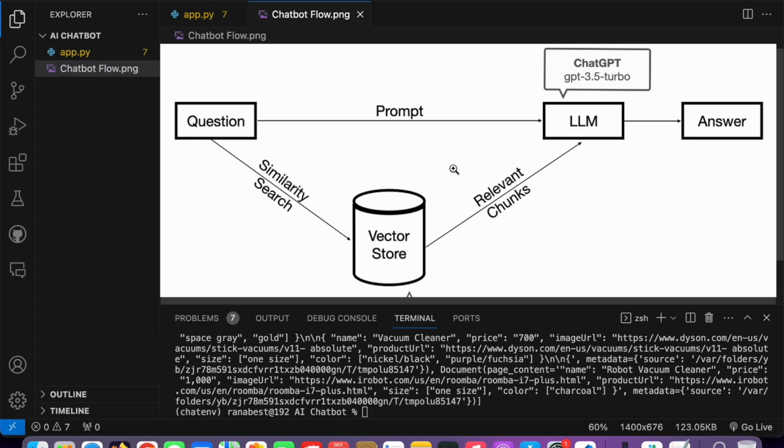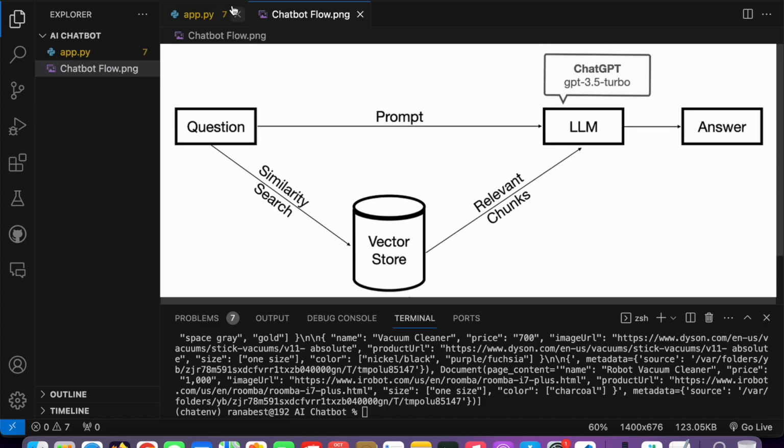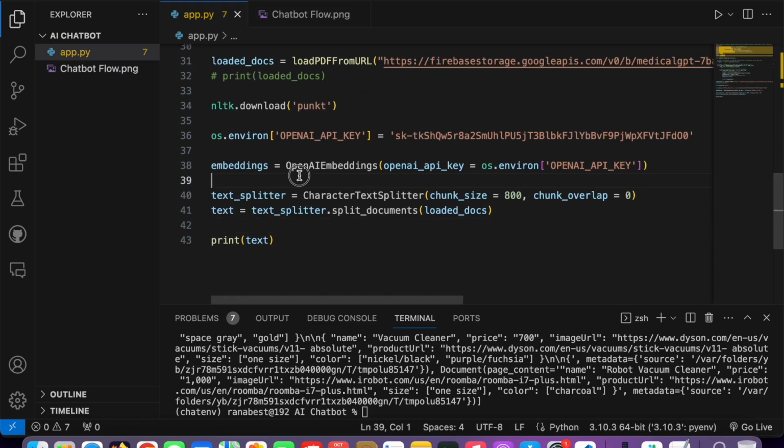Now it's time to save our data into this vector store, and also save the OpenAI embeddings into the vector store, so that the OpenAI embeddings can go to that data and pick the relevant chunk. Whenever I ask a question, I send that question to this vector store, the OpenAI embeddings pick up that question, and based on that I find the relevant chunk. That relevant chunk is then sent to the OpenAI API to be processed on their servers, and they send us back the response. I think it makes sense. So the embedding part is done.